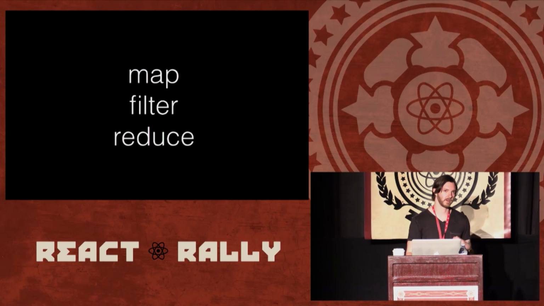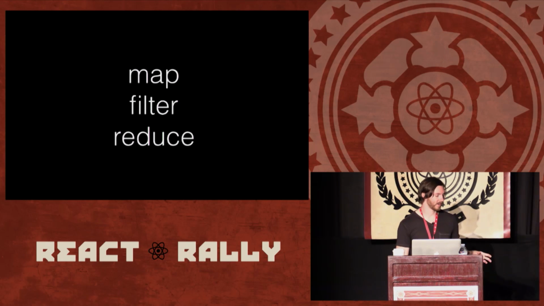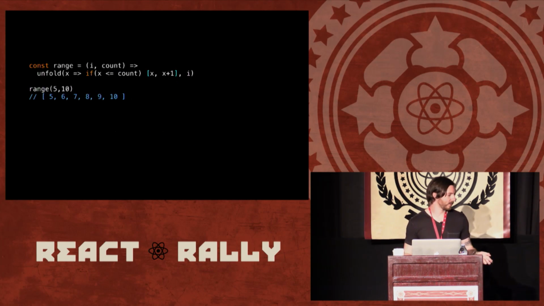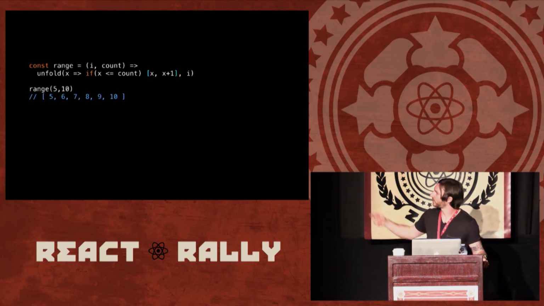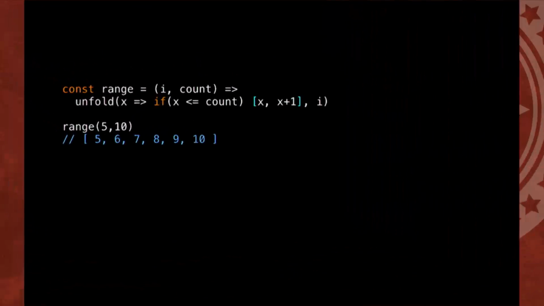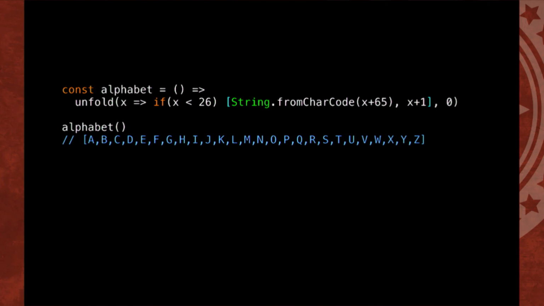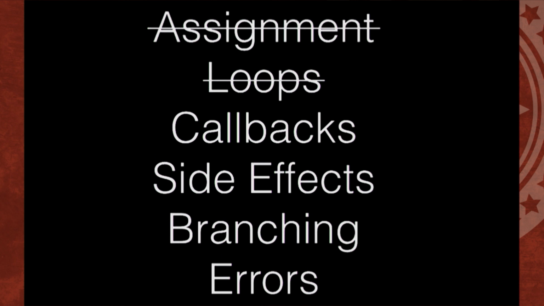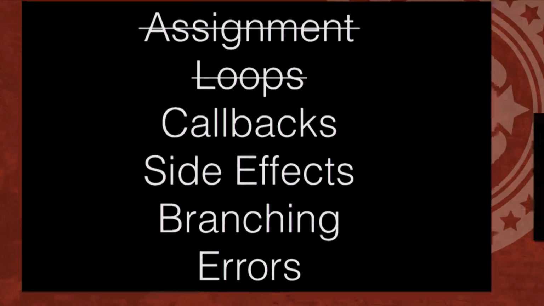There is a case, though, where you can't actually get rid of a loop, and that's when you need an unfold. It's kind of the equivalent of a while loop. So I'm not going to go too much into this. I'm just wanting to show you that it exists. There's a function called unfold, and it takes a base case and returns a pair, and just keeps going until you return null. So unfold exists, boom, loop's done. So that was an easy one.